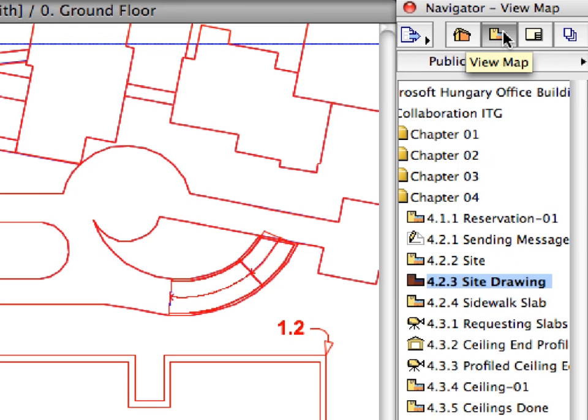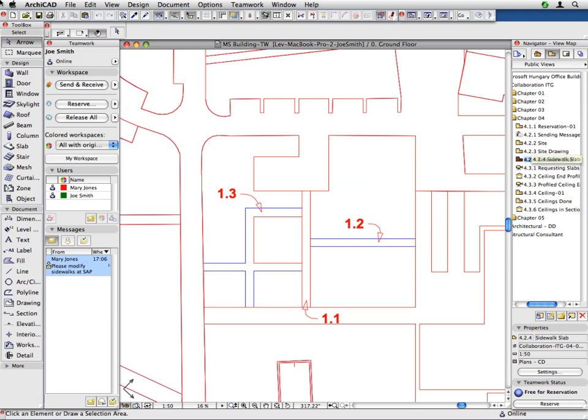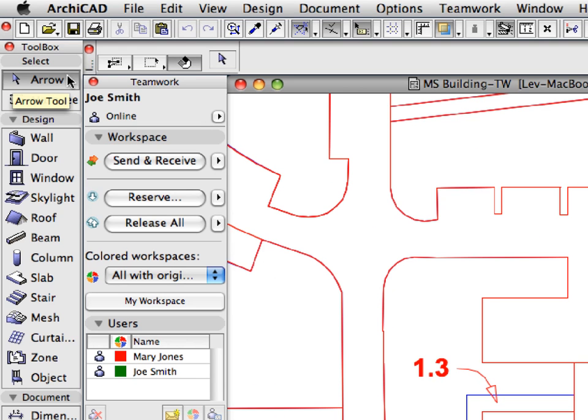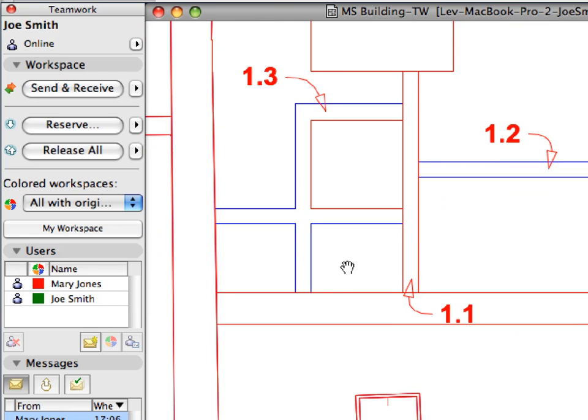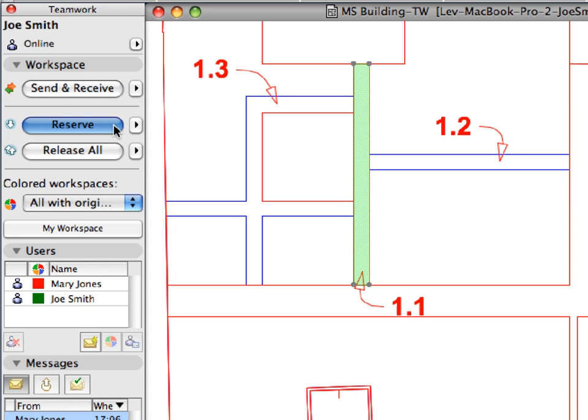Switch back to the view map in the Navigator and double-click to activate the 4.2.4 Sidewalk Slab preset view located in the Chapter 4 folder. Make sure that the arrow tool is selected in the toolbox and shift-click above the point of label 1.1 to select the thin vertical sidewalk slab piece. Please do not click the label arrow, but rather the surface of the slab above. Click the Reserve button of the Teamwork palette to reserve the slab.